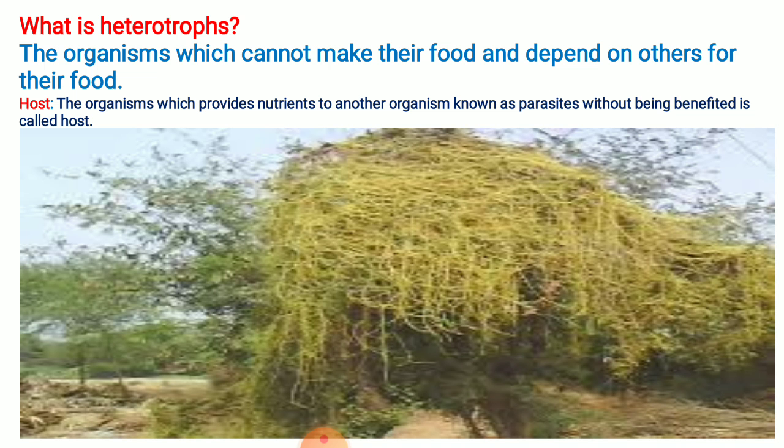Those who provide the benefit are the host organism, and those who get the nutrients are the parasite. The organism which provides nutrients to another organism without any benefit is the host, and the organism which gets the benefit is the parasite.